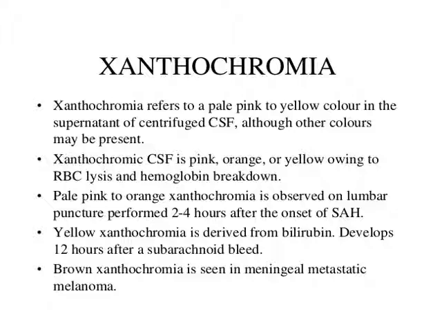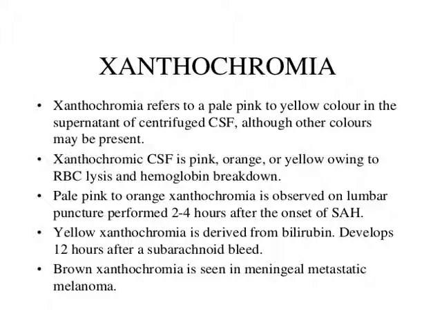Yellow xanthochromia is derived from bilirubin. It develops 12 hours after the subarachnoid hemorrhage. And brown xanthochromia is seen in meningeal metastatic melanomas.